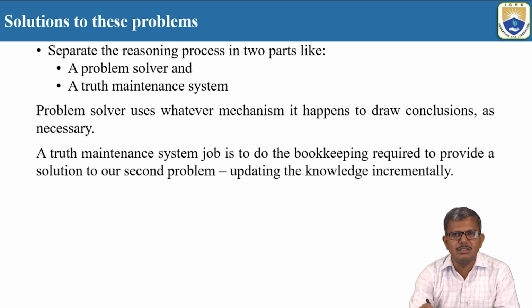So what are the solutions for that? Till now we have seen the four important problems, but now we need to see the solutions, meaning how we can overcome them. One solution is that, especially in reasoning systems, it is better to split the entire reasoning system into two subunits. One subunit is a problem solver, and another subunit is a truth maintenance system. In order to solve the implementation issues of non-monotonic reasoning systems, we divide the entire process into these two subunits: a problem solver and a truth maintenance system.